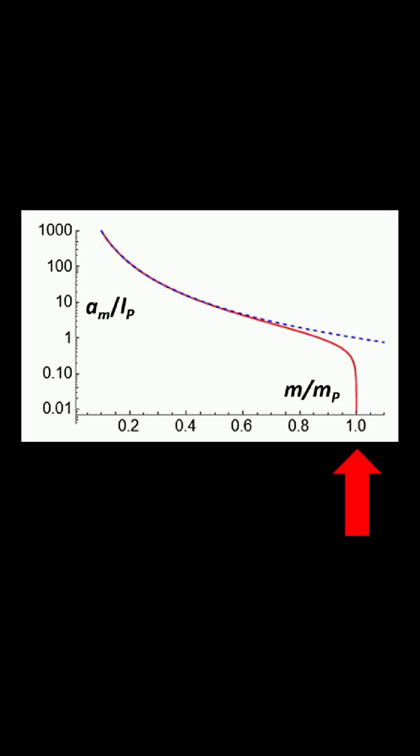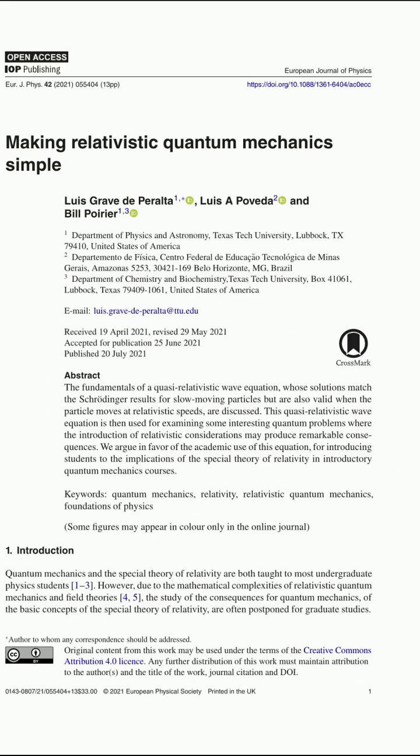Dear Matteo, you are well informed. The following two graphs show two curves each, the blue ones from non-relativistic quantum mechanics and the red ones from relativistic quantum mechanics. Notice the red arrow indicating that quantum wave collapses are only predicted in relativistic quantum mechanics. They were reported in 2021 in the European Journal of Physics.